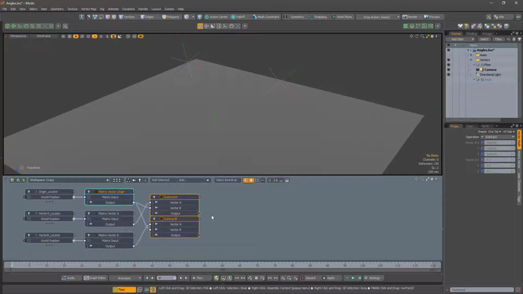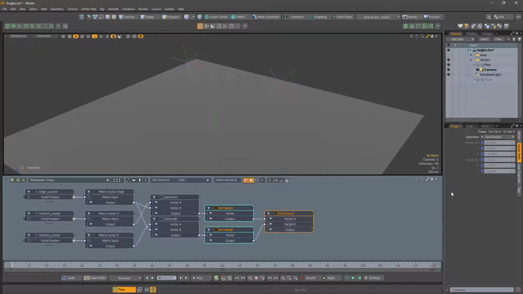After this, we just follow the formula. First step, normalize. MODO has a vector normalize modifier for this very purpose. And then finally comes the dot product, and MODO has one of these too. The result is a scalar value in the x component of the result vector.